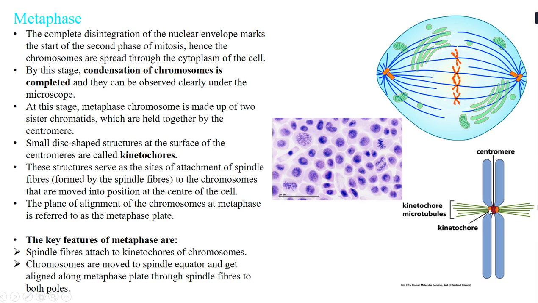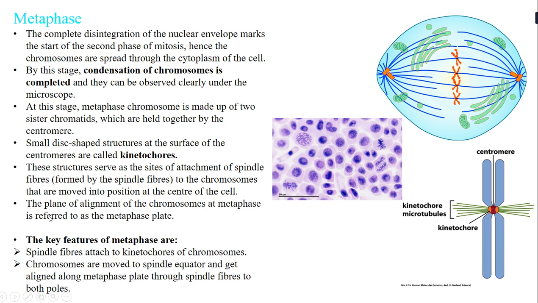And there are two small disc-shaped structures at the side of the centromere, which are called kinetochores. Now what are the functions of these structures? They serve as a site of attachment for the spindle fibers. The spindle fibers come and get attached at the kinetochores.